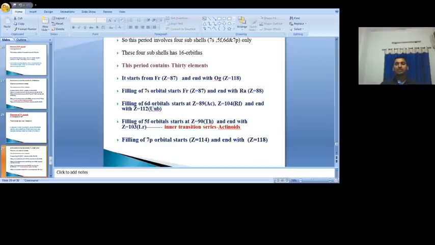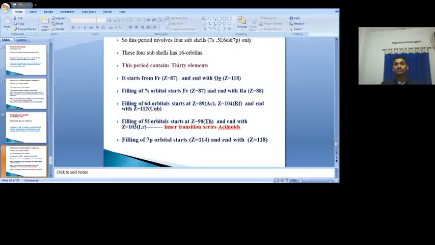These 32 elements are possible by filling the electrons into the 7s, 5f, 6d and 7p subshells. Okay, 87 and 88 electrons enter into the first, 7s subshell. After that, like in the sixth period, here the 89th electron enters into the